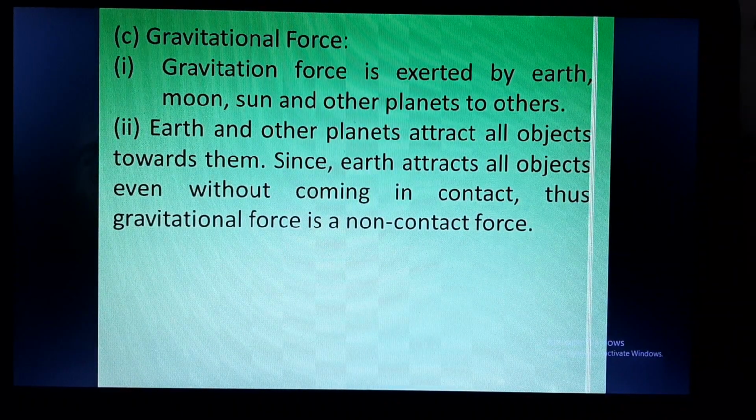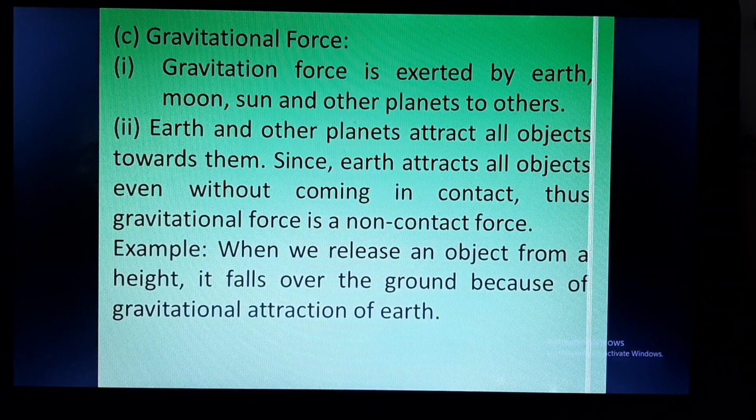Now since earth attracts all objects even without coming in contact, because there is no contact between the earth and the fruit on the tree, but still the fruit comes to the ground when it falls. It is because of the gravitational force, and since there is no contact, it is called a non-contact force. Example: when we release an object from a height, it falls to the ground because of the gravitational attraction of earth. So if you throw a ball from your terrace, it will come down to earth. Why? Because of the gravitational force of attraction.